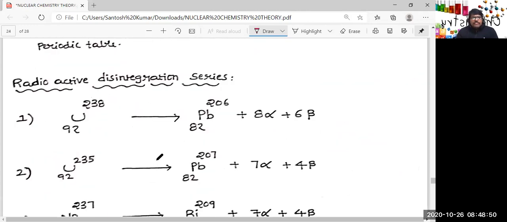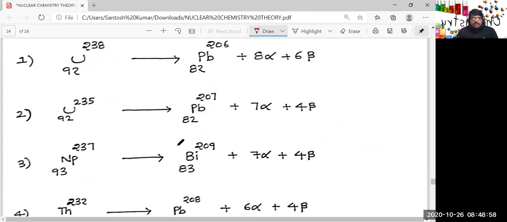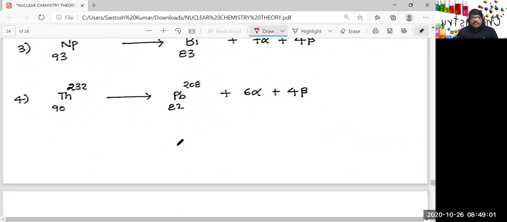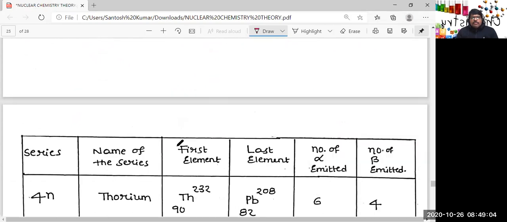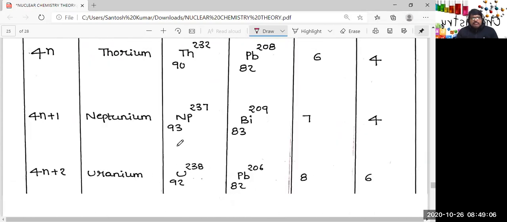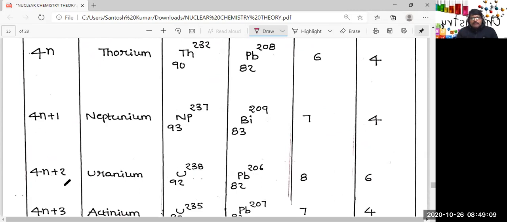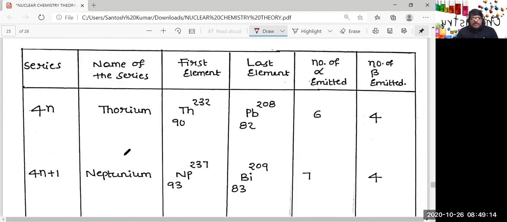And just a brief introduction. There is no question on this particular radioactive disintegration series. In fact, we have 4 radioactive disintegration series: 4n series, 4n plus 1 series, 4n plus 2 series, 4n plus 3 series. But it is completely memory based. So this is the name of the series, this is the first element, this is the last element. And if you can remember the first element, second element and last element in that series, you can easily find the number of alpha and beta particles.